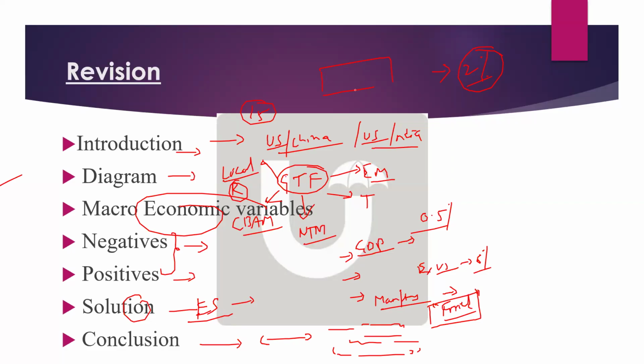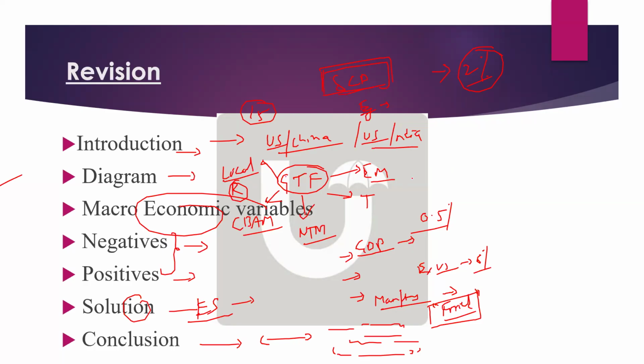I have given the Taiwan example. What is the keyword for the Taiwan example? Supply chain diversification. Very good. If you are writing supply chain diversification, it has to definitely be in a box, and you write an example. What will you write as the example? Yes, China plus one you can write, or you can say Taiwan, iPhones and all. Yes, very good. Fine, so this one is good.